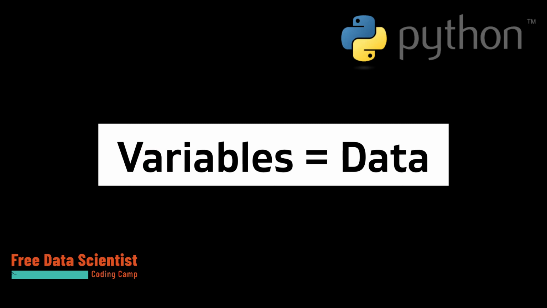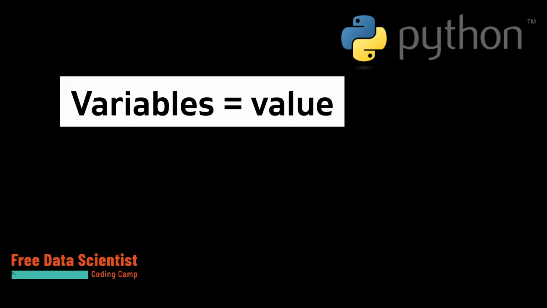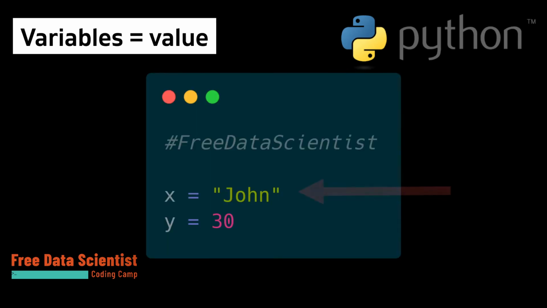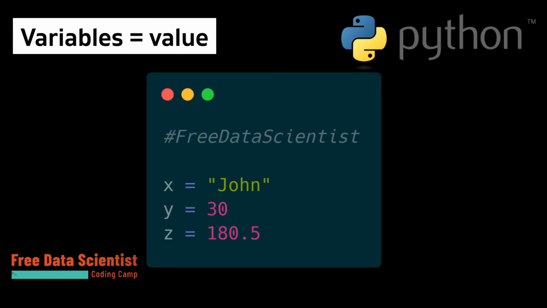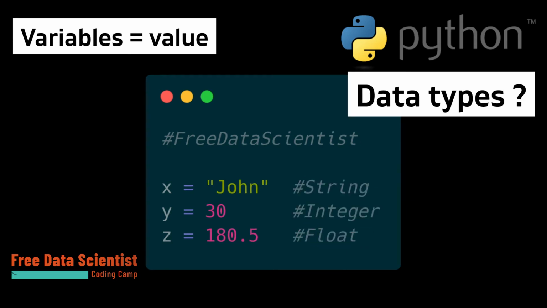In the Python programming language, you create a variable when you assign a value to it. The variable is automatically created after the equal sign. In the example, we have a variable x with the value John and the variable y with the value 30. Now let's add a variable z with the value 180.5. In this example, we have created three variables with three different types: x for strings, y for integers, and z for floats.